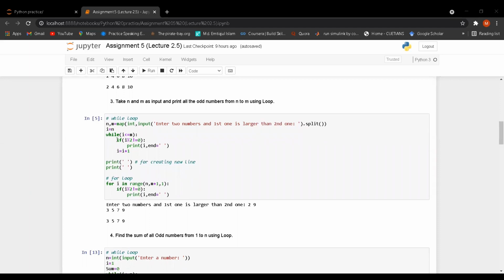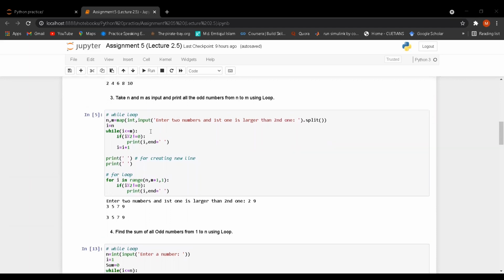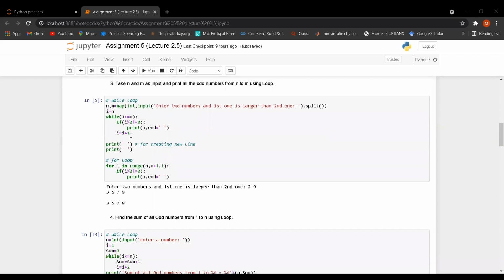Then I have taken if condition. Why if condition? I have to check these numbers are even or odd. So I have taken modulus function. If i percentage 2 not equal 0, that means the remainder is not 0. That means it is not even, so it is odd. If it is true, then it will print i. Next, the increment is i plus 1.